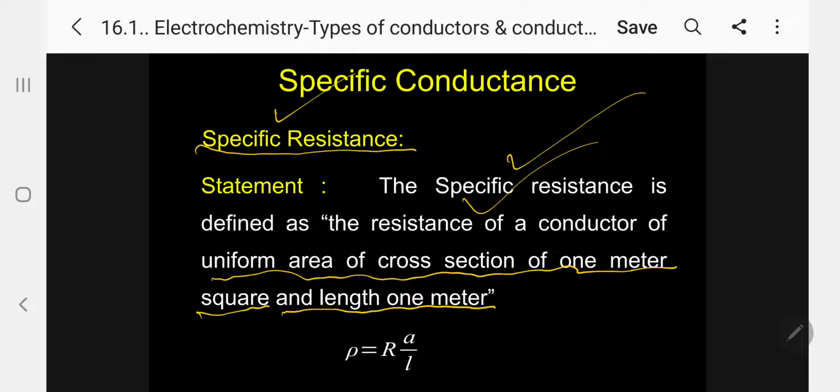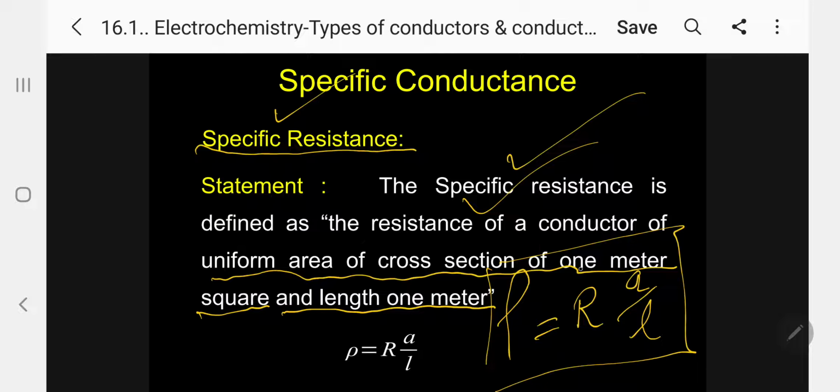So that is given by this equation, specific resistance rho, that is equal to R into A by L. This is the equation we are interested in. R is the resistance, A is the area of the cross section in meter square, L is the length of the conductor, again in meter. Rho is the specific resistance.